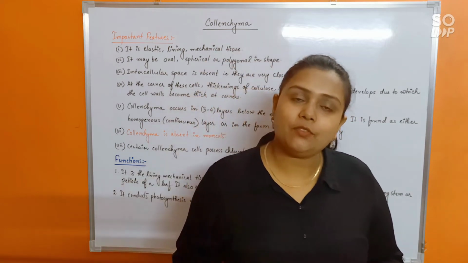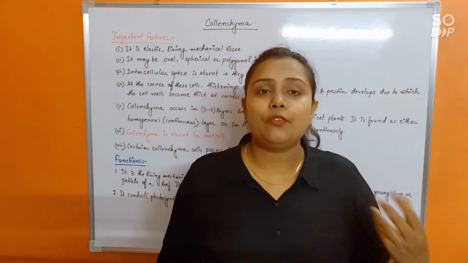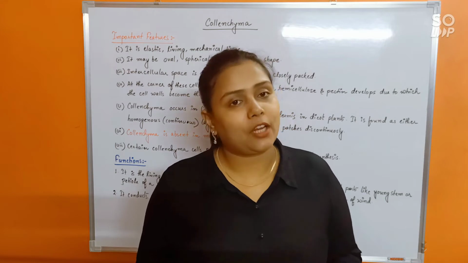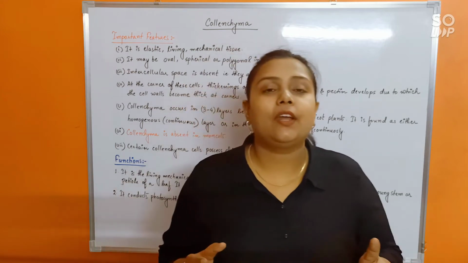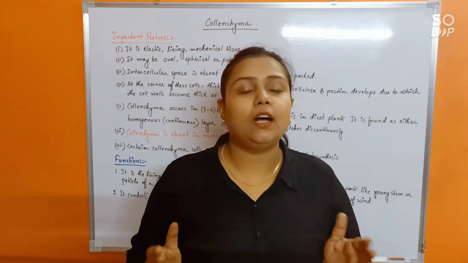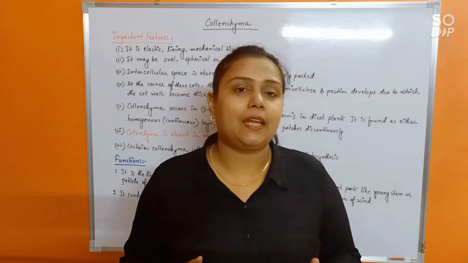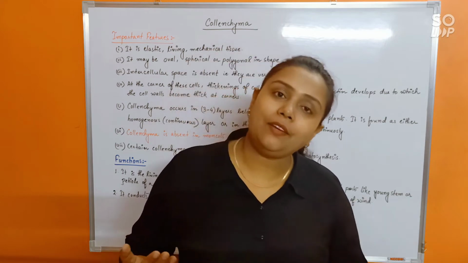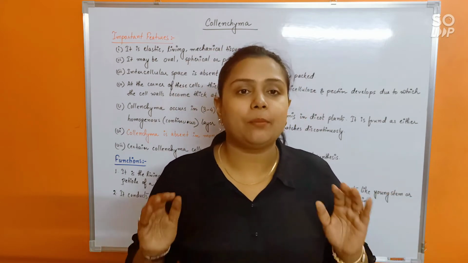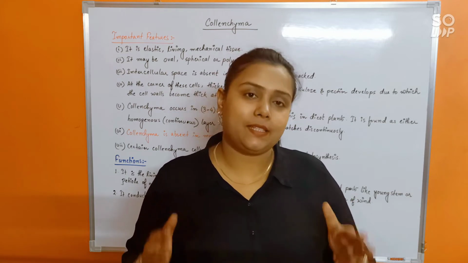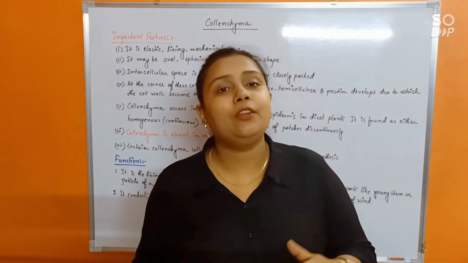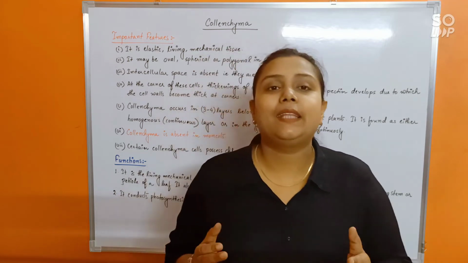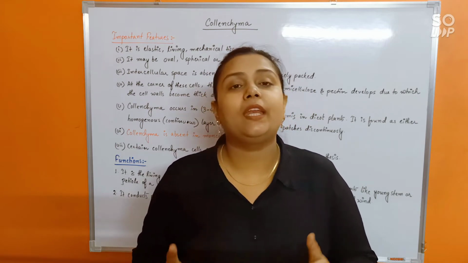Too much flexibility will not let it remain upright. Too much rigidity will not allow it to bend, rather it will break due to the action of wind. So that's why there has to be a balance present in the plant body to maintain rigidity and flexibility, so that the plant can stand upright and can also bend when there is strong wind blowing, right? And that balance is brought about by chlorenchyma cells.